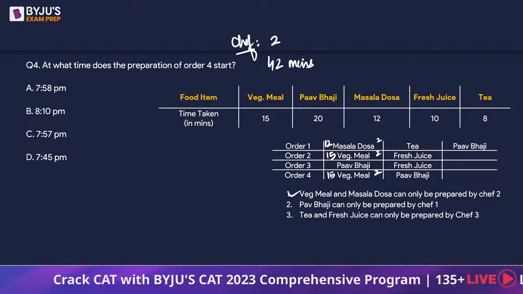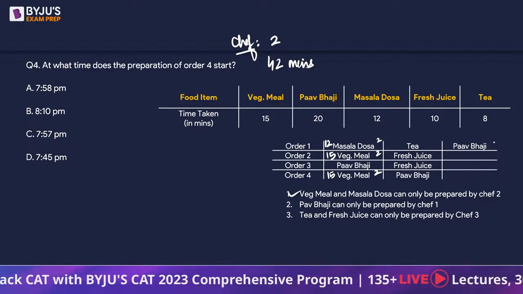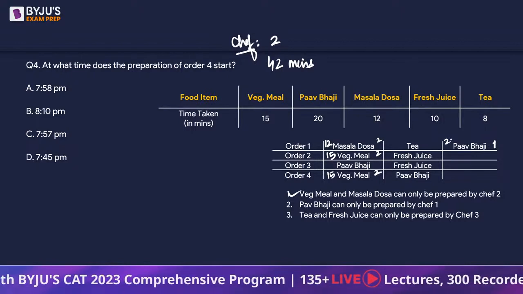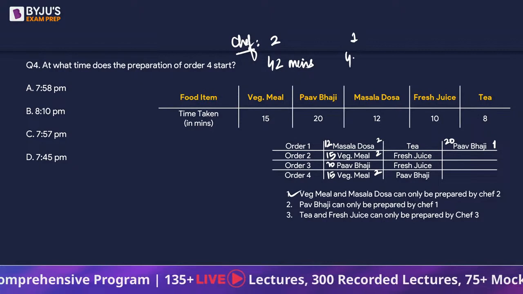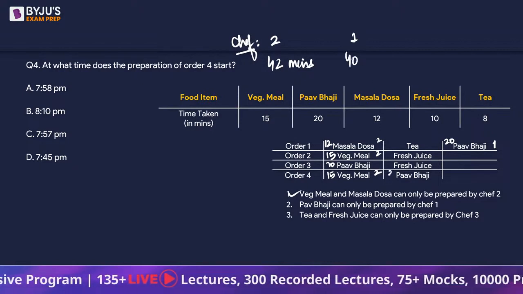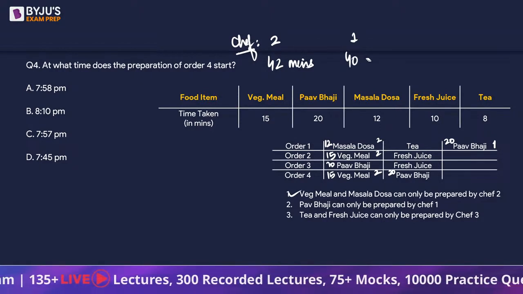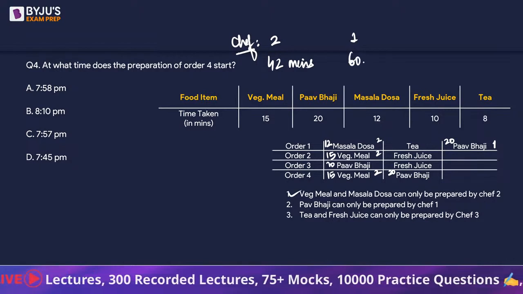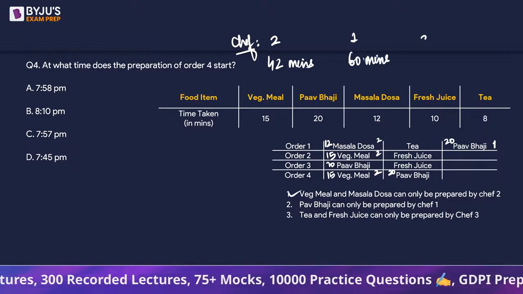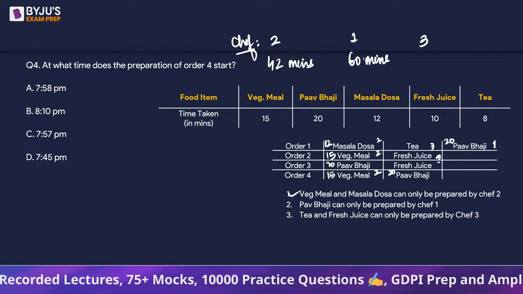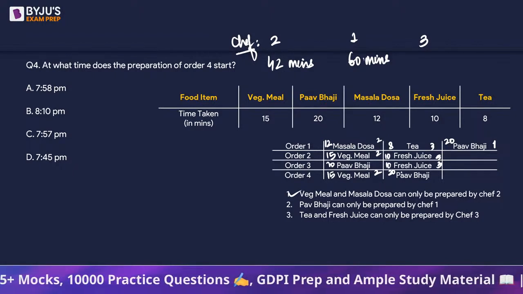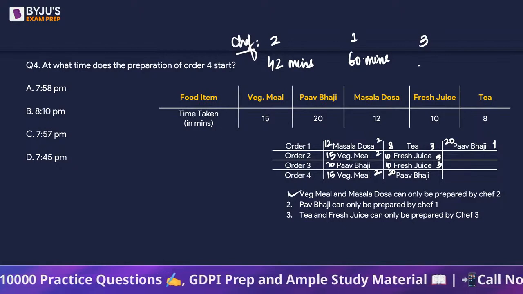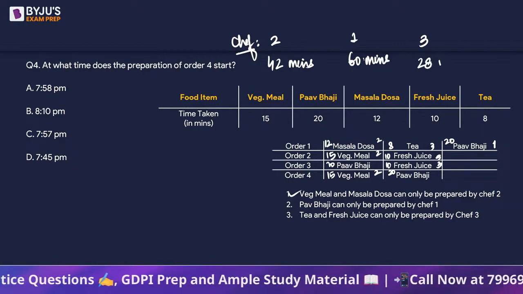Okay, pav bhaji wala banda, that is chef 1. He will take 20 minutes and he will take 20 minutes. So 20 plus 20, so he's busy for 60 minutes. And chef number 3, which is the juice guy, he takes 8, 10 and 10, so this is going to be 28 minutes.